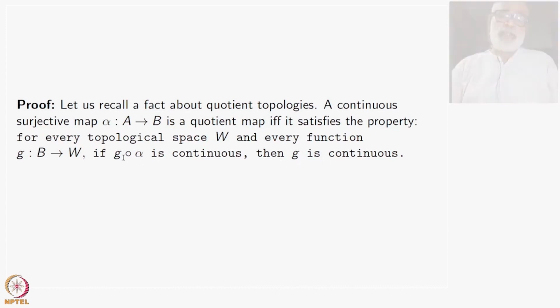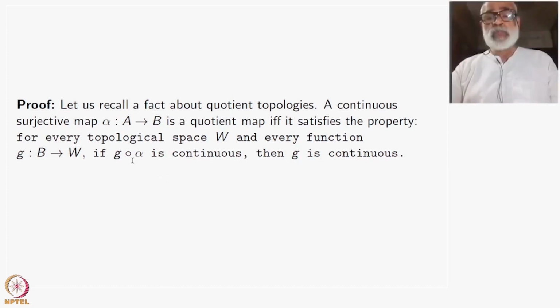If G is continuous, then the composite is continuous, is obvious, because composite of continuous functions is continuous. Here, it is the other way around. If this is satisfied for every G, then alpha will be a quotient map. I am not going to prove this one. This has been proved and used several times. I am going to use it now.